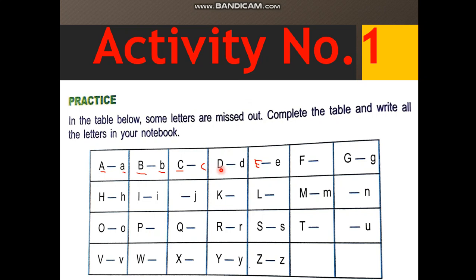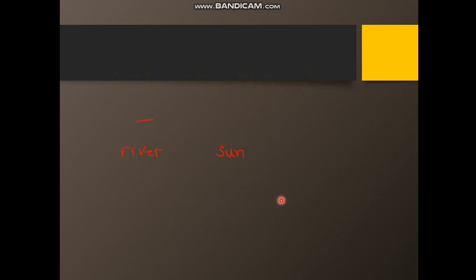Like this, D is a capital and beside it we are seeing small d. Here capital E is missing, so we will write capital E by ourselves. In this worksheet or activity, where you see that there is a missing small or capital letter, you will write it by yourself. Now come to the next activity, activity number 2.